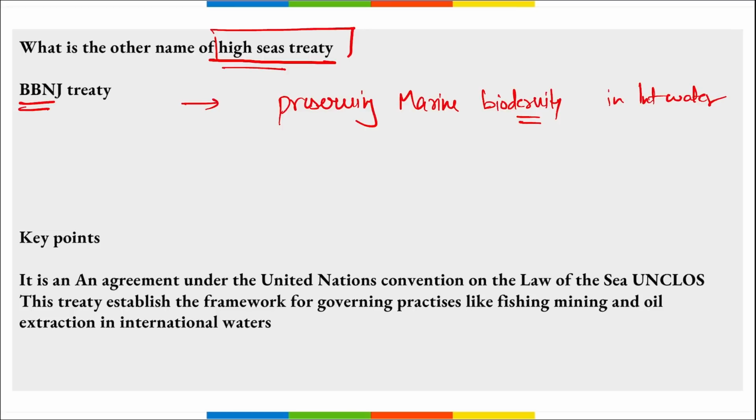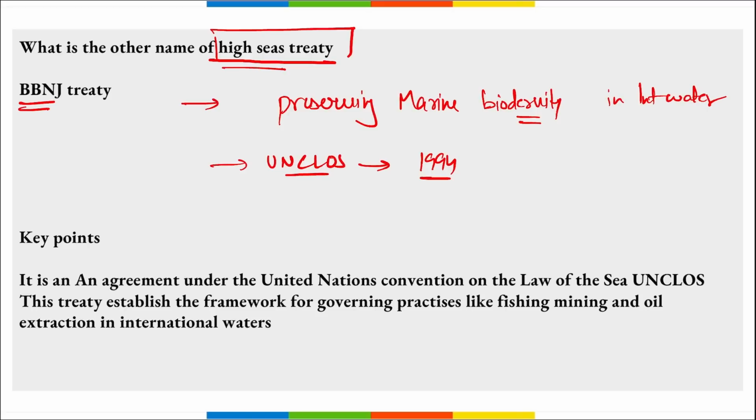Then this agreement was signed under UNCLOS. What does this stand for? This is your United Nations Convention on the Law of the Sea. This came into effect in 1994, and it is about the conservation and the sustainable use of marine biodiversity of areas beyond the national jurisdiction, correct?